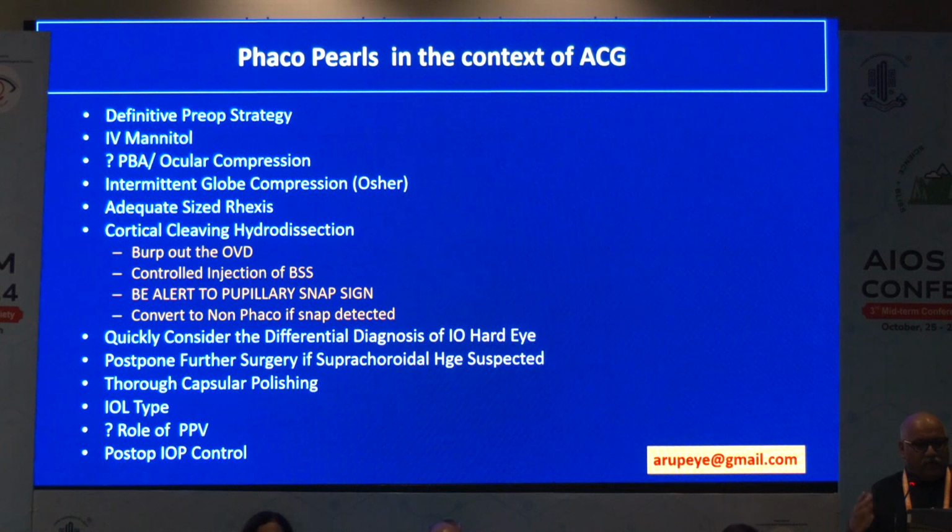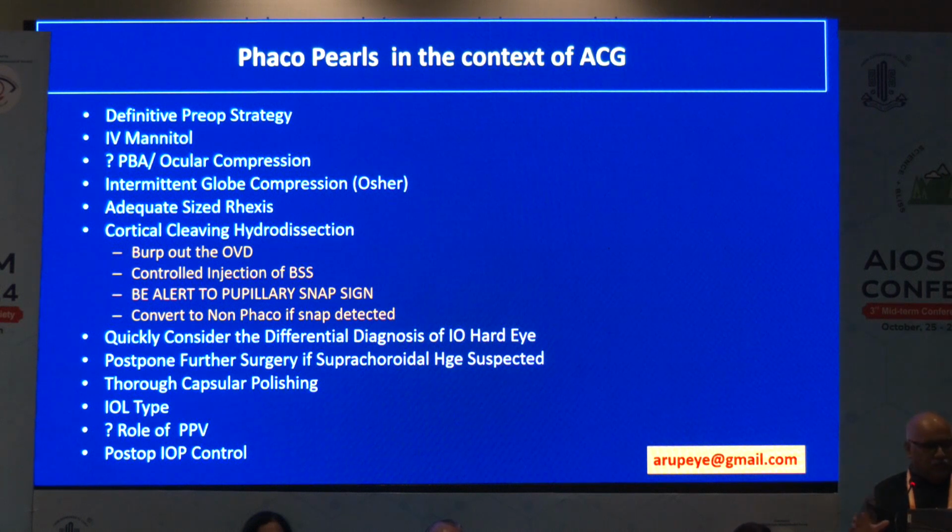So basically, I would sum up by presenting a few pearls which I've learned over several decades while managing these cases. You should have a definite pre-op strategy and decision tree in your mind, plan A, B, C, and so forth. IV mannitol I was not using routinely, earlier I was using it only when the anterior chamber was less than 1.5 millimeters in depth. Today I use it routinely for all angle closure glaucoma. Peribulbar anesthesia, I no longer do topical. Intermittent globe compression as advised by Osher, but I use a digital massage.